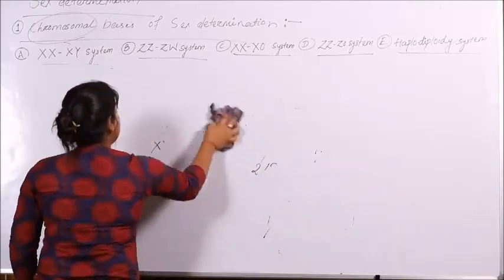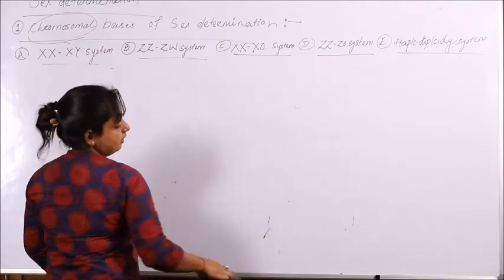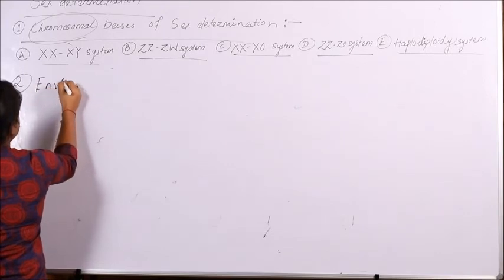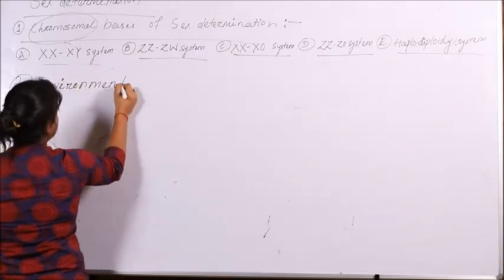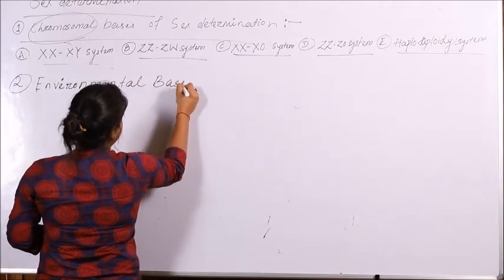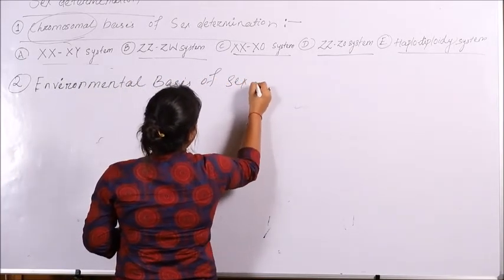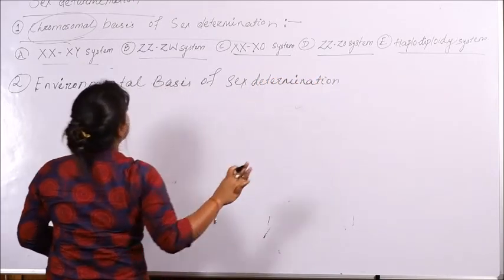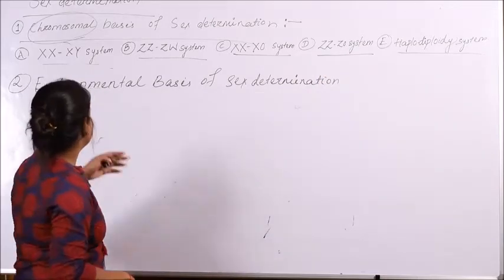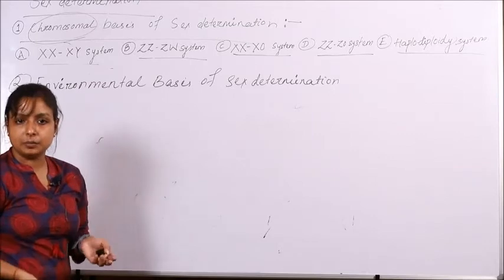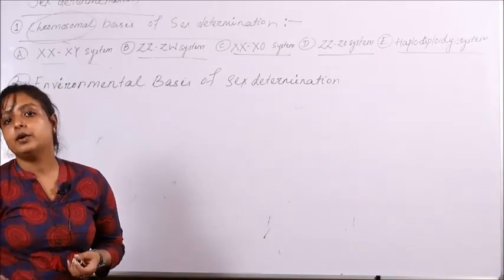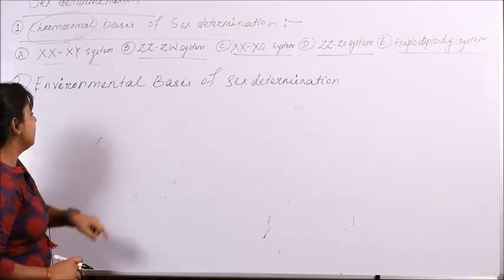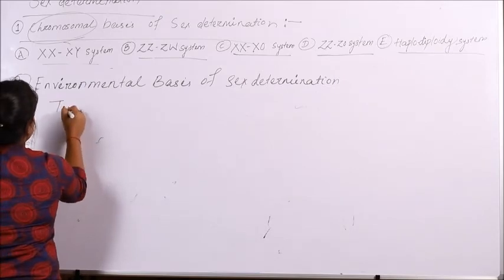So what remains is environmental basis of sex determination, where the chromosome has no role to play in determining the sex of the individual. That is, neither the autosome nor the sex chromosome, neither their balance nor their number, neither their pair will determine the sex of the organism. So what will determine the sex of the organism? That is the environment. One example is tortoise.